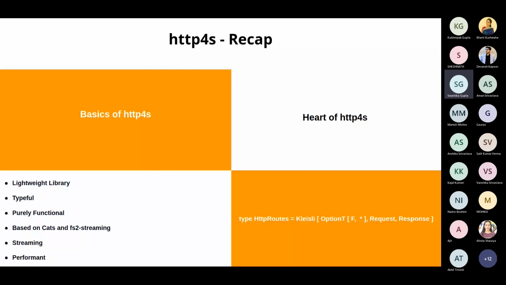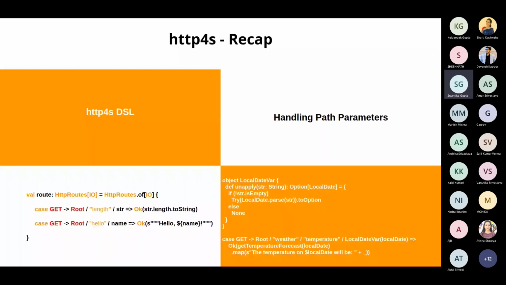And this complete definition is something which the cats library encapsulates in a monad transformer, which is called Kleisli. But if we do not want to look into what Kleisli actually is, we are good, no worries. We just need to know for http4s, at least, that HttpRoutes is the type which forms the heart of http4s, and it is the mapping of request to optional response interacting with the environment. Okay.